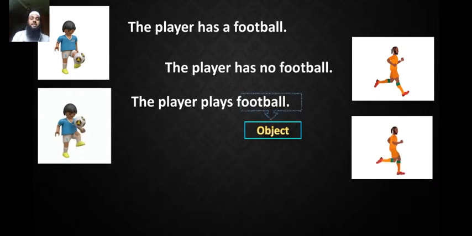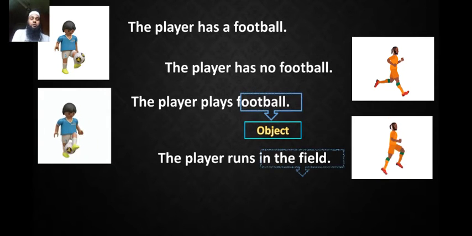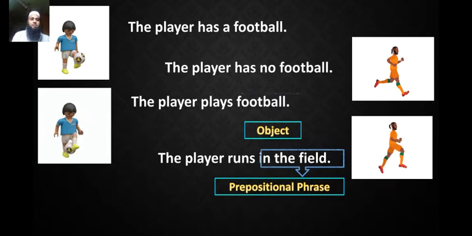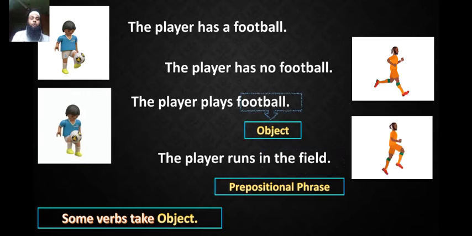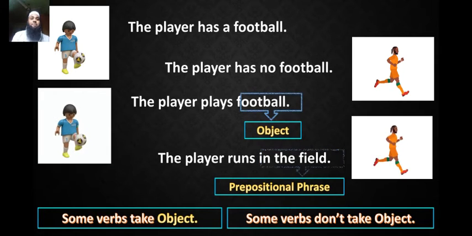What do you see in that animation? The player runs in the field. Look at the phrase, in the field. This is a prepositional phrase, not an object. So we see that some verbs take objects. On the other hand, some verbs don't take objects.